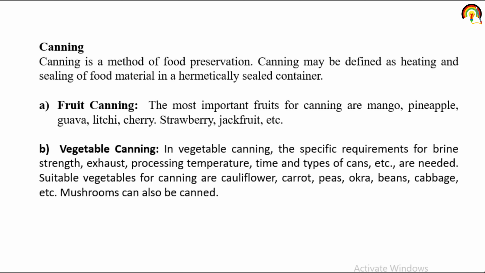In the case of vegetable canning, specific requirements for brine strength, exhaust, processing temperature, time and type of can, etc. are needed. Suitable vegetables for canning are cauliflower, carrot, pea, beans, cabbage. So canning is a method of food preservation. It can be fruit canning or vegetable canning. These are the names of a few of the most important fruit and vegetable for canning purpose.